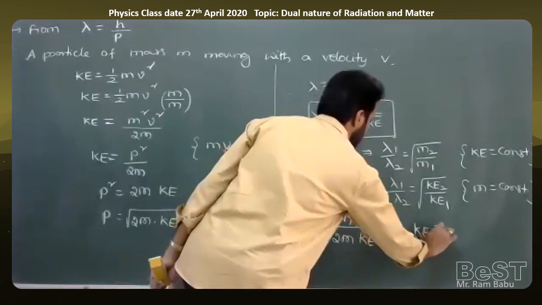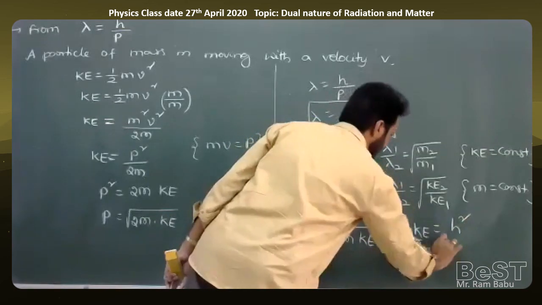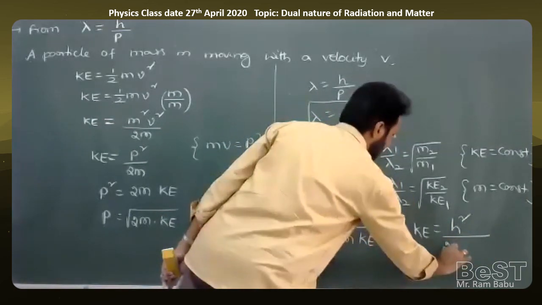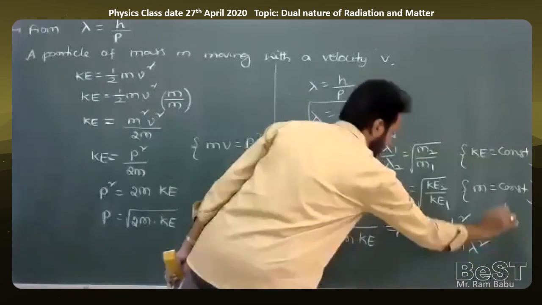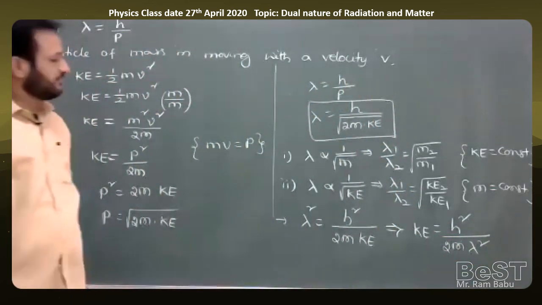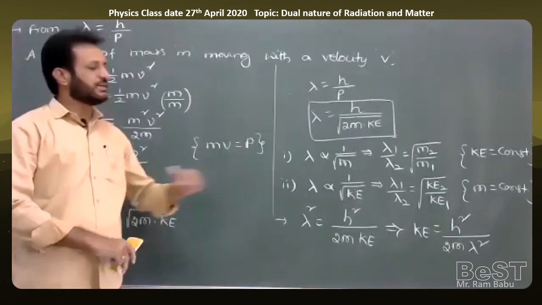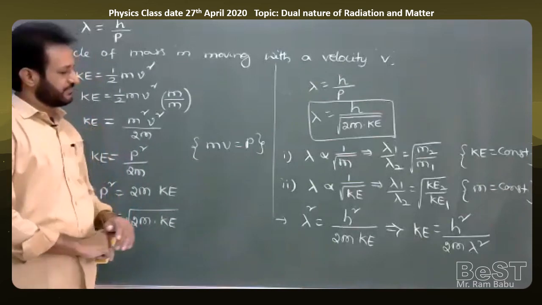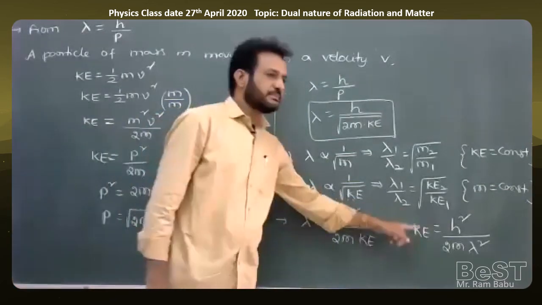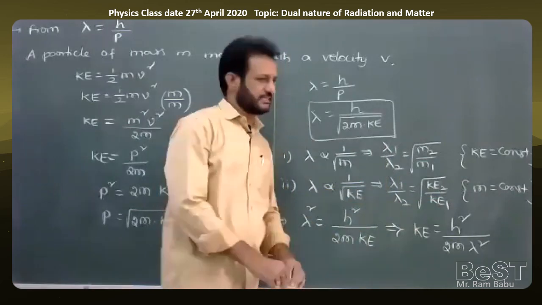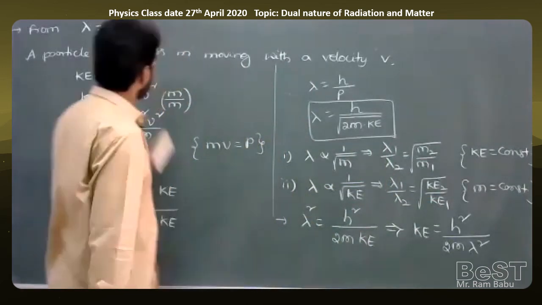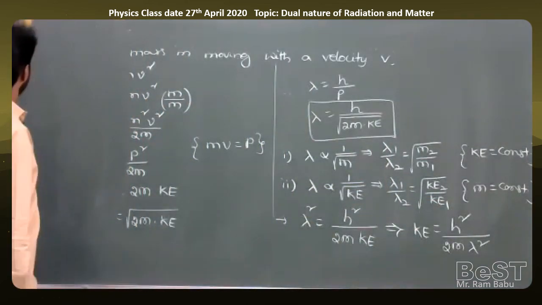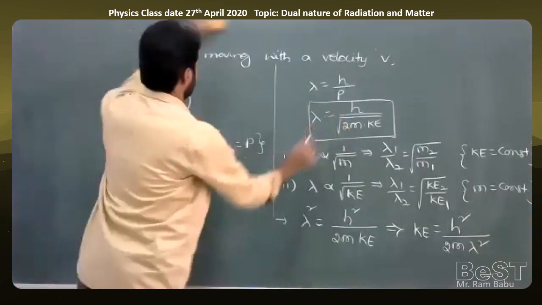So KE of the particle is equal to h square by 2m into lambda square. It is used to find the kinetic energy of the particle when the wavelength lambda is given. So remember this formula, it is important.